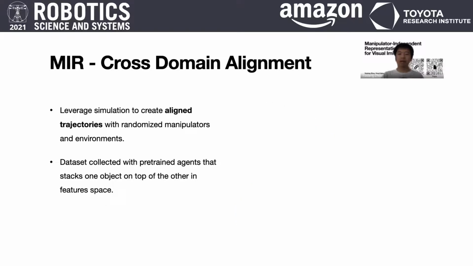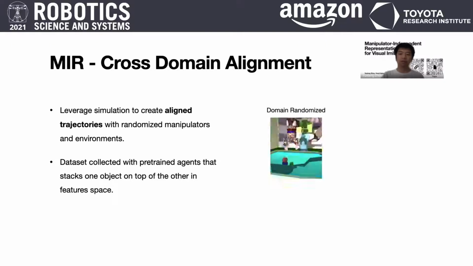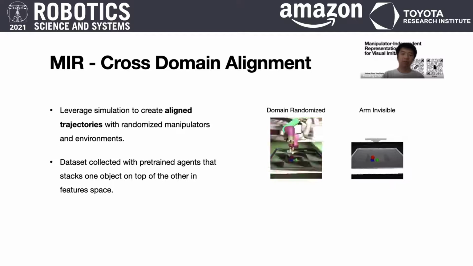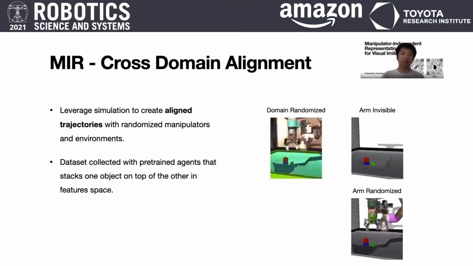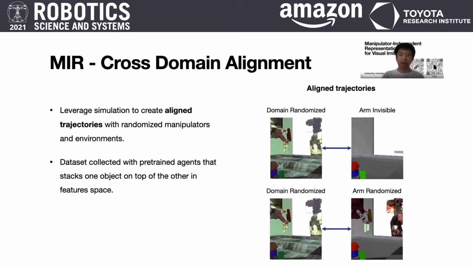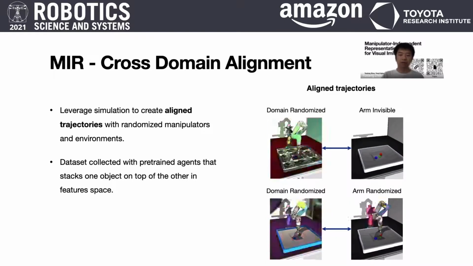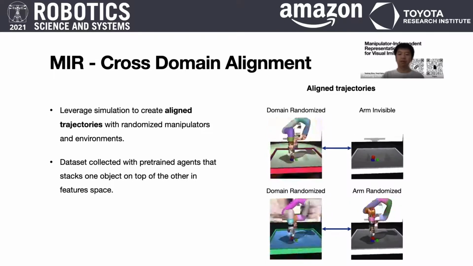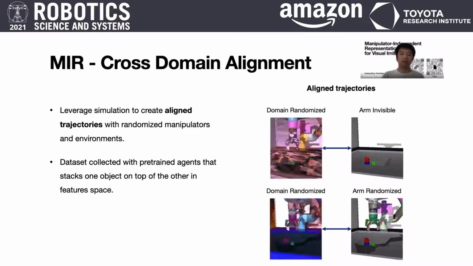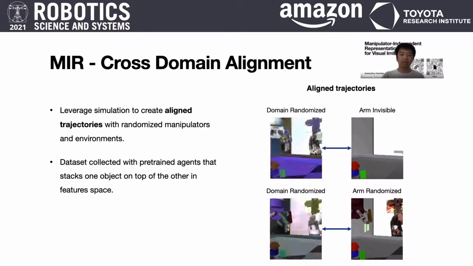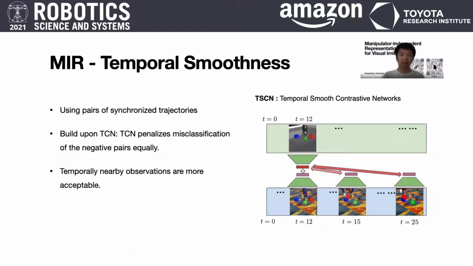For cross-domain alignment, we leverage simulation and augment the simulation in three different ways. First, full domain randomization, where textures, colors, lights, and camera poses are augmented. Second is to make the robot arm invisible. The last is to only randomize the manipulator. Then we create paired trajectories the same way as shown in the video. This encourages the learned representation to focus on the environmental changes and ignore the manipulator. A dataset was collected of such paired trajectories. With this collected dataset, we learn our MIR representation space that can align paired domains.